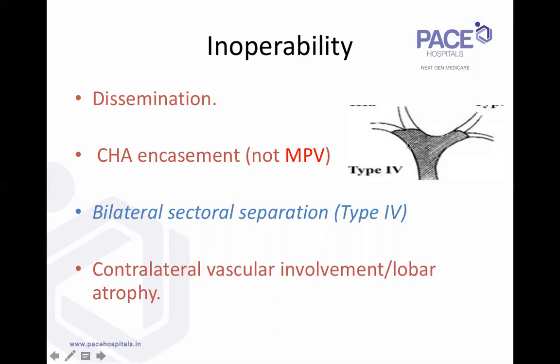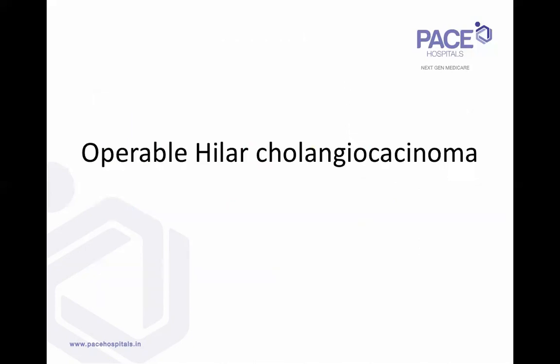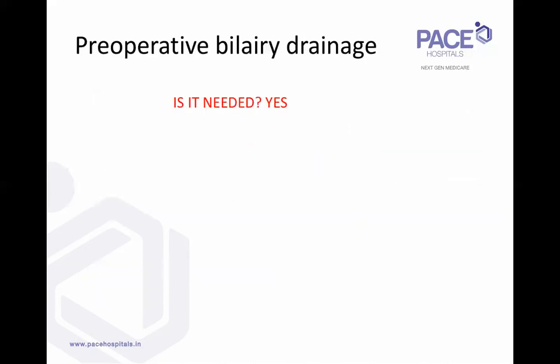Obviously, the criteria being that the tumor should not be involving the right posterior hepatic artery or right posterior portal vein, and you should be able to get a bile duct margin. So in those selected cases, when all this is possible, you can actually operate on a type 4 hilar cholangiocarcinoma. In fact, we did one around 3-4 months back. So type 4 is not inoperable; in selected cases, you can do a left trisectionectomy and still be resectable. But for the exam's sake, if they say bilateral sectoral involvement, it is unresectable.